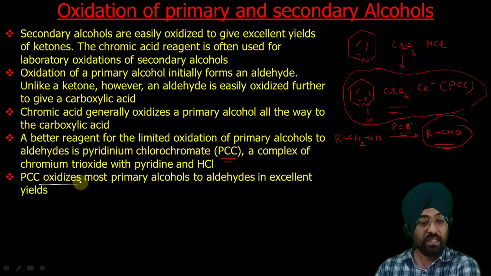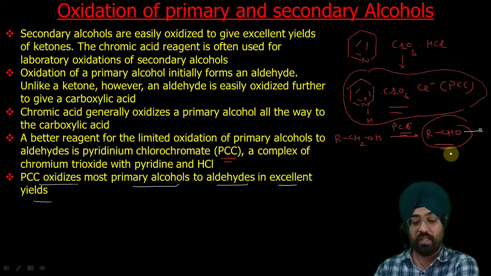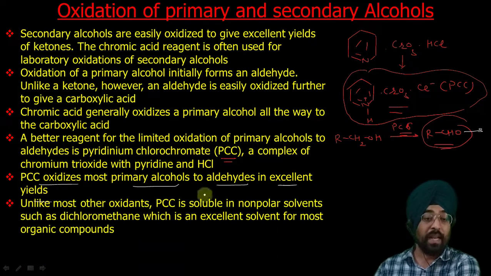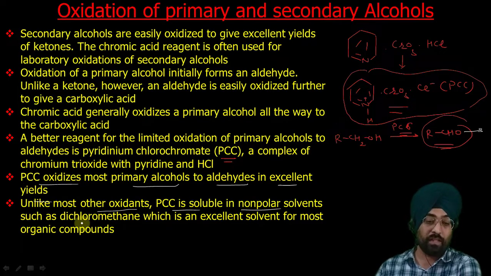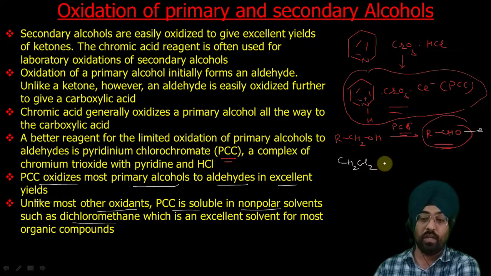Generally, PCC oxidizes most primary alcohols to aldehydes in excellent yield, and the yield obtained is good as further oxidation does not take place. And unlike other oxidants like chromic acid based reagents which are used in aqueous phase, PCC is soluble in non-polar solvents such as dichloromethane. Dichloromethane is CH2Cl2. It is abbreviated as DCM, dichloromethane.